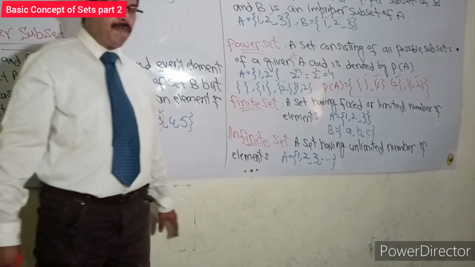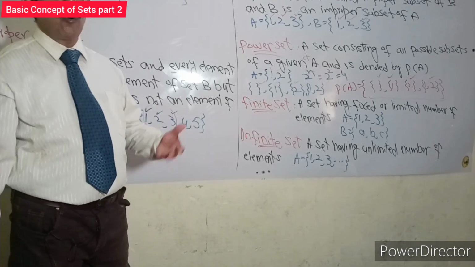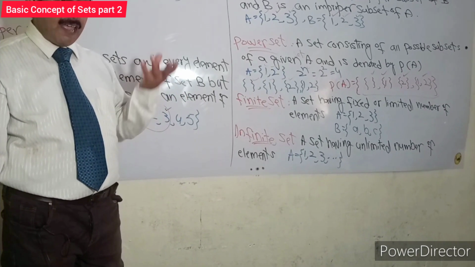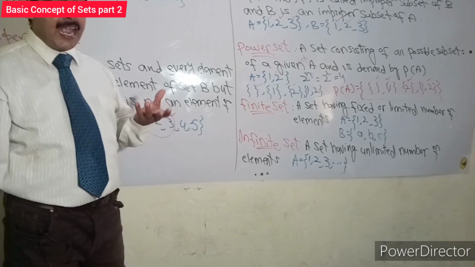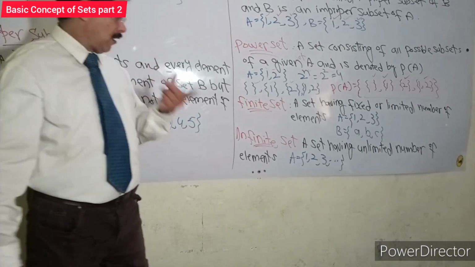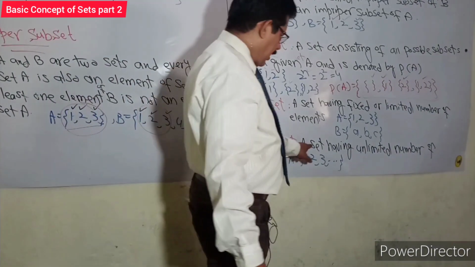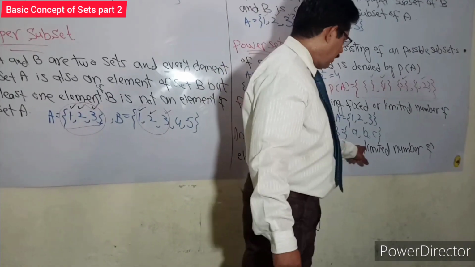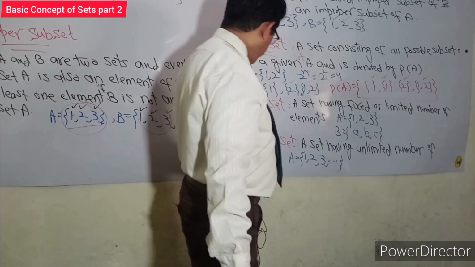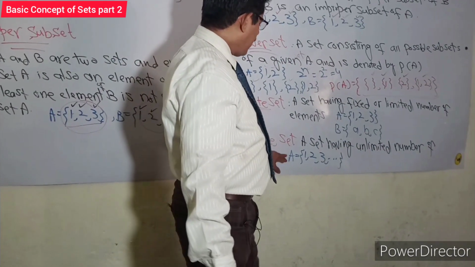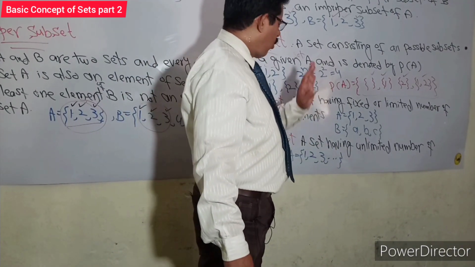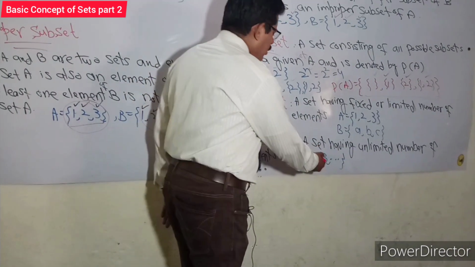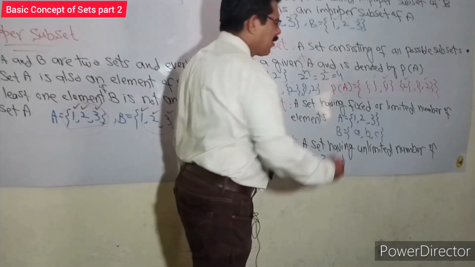Infinite set means variable, so on, where we do not have any fixed value, any fixed limit. A set having an unlimited number of elements, like A is equal to {1, 2, 3, and so on}. This set shows that we do not have a last limit.